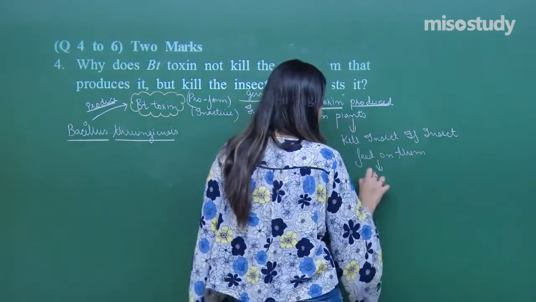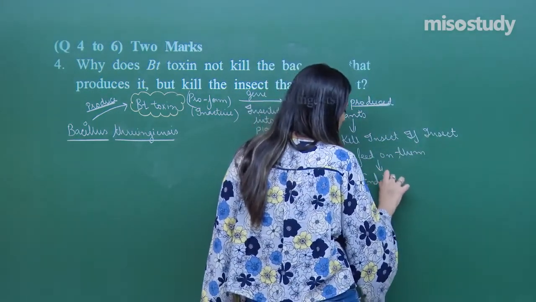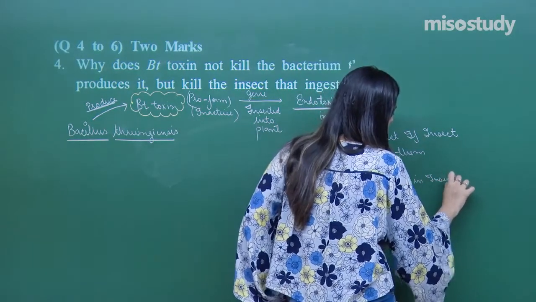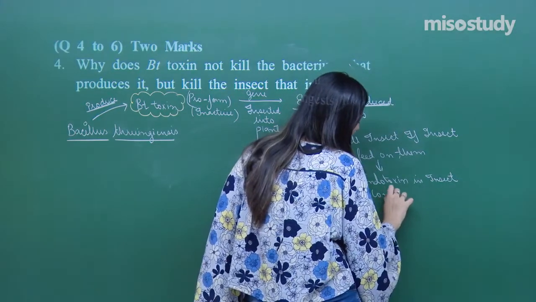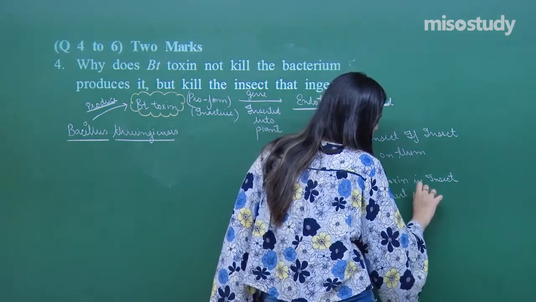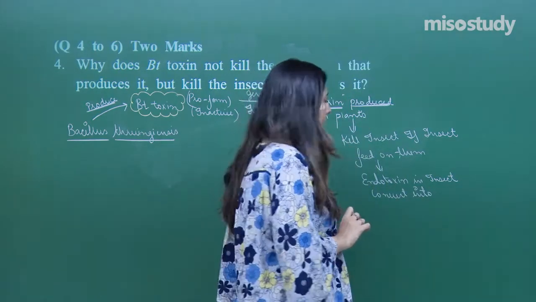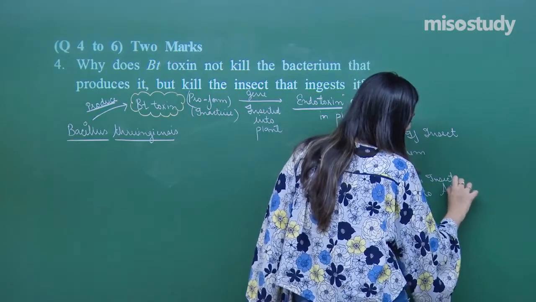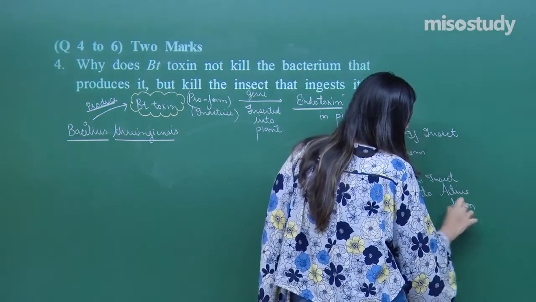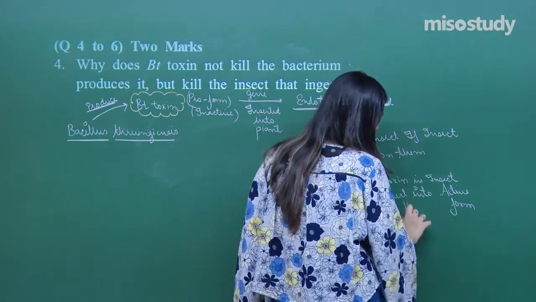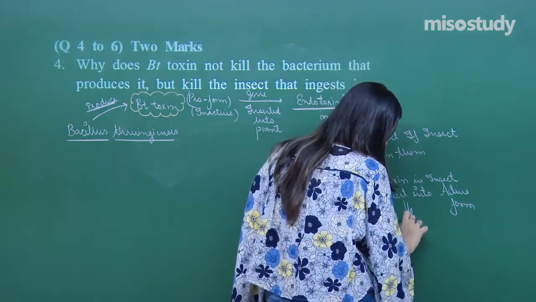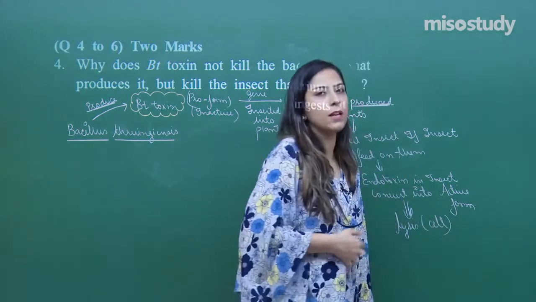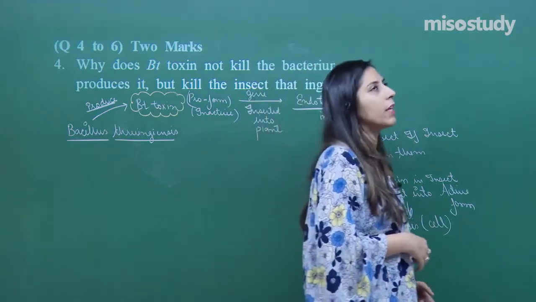So, the endotoxin in the insect will convert into an active form, from the inactive form. Once they are converted into the active form, what will they cause? Lysis. Which lysis? Cell lysis, due to which perforation happens in their midgut, that ultimately leads to death of the insect.